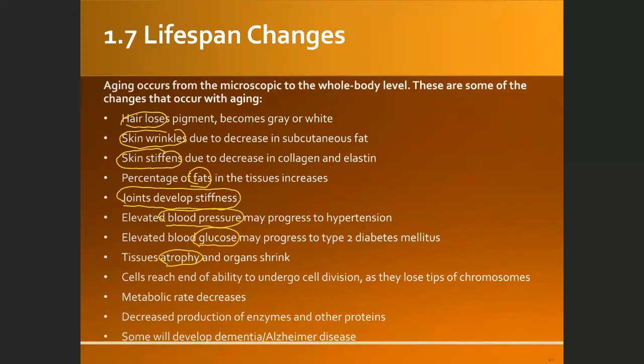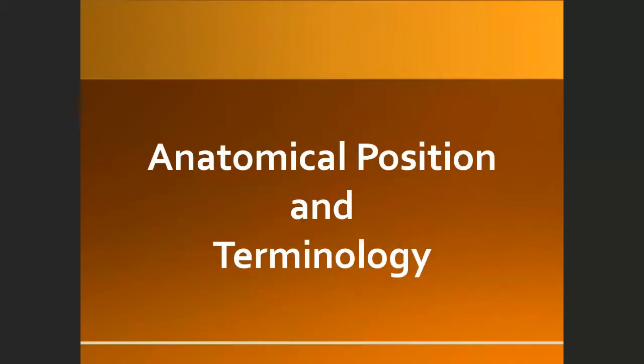Cells reach the end of their ability to undergo cell division. Metabolic rate may decrease, so people are less active than at a younger age, and there is decreased production of enzymes, and sometimes the brain or the nervous system is also affected. Some other people have dementia or Alzheimer's disease. So these are some changes that we can observe when people get older.